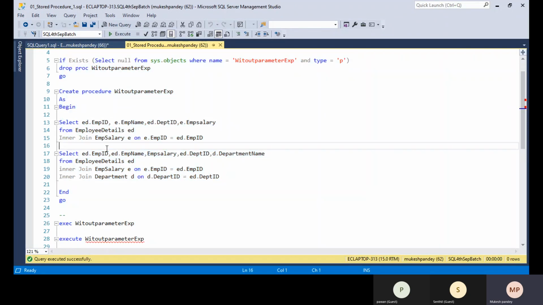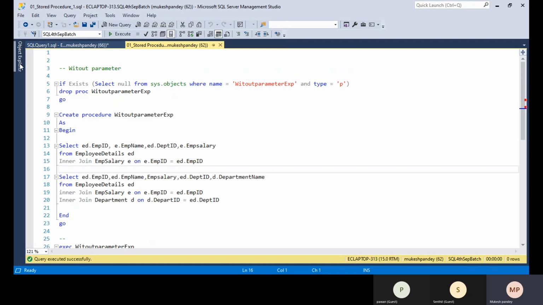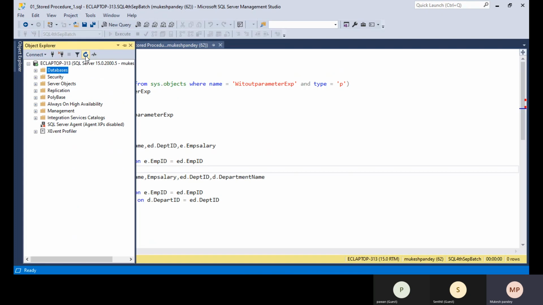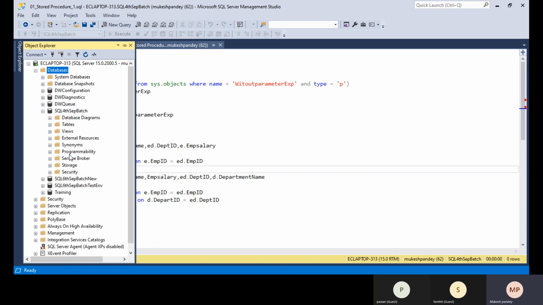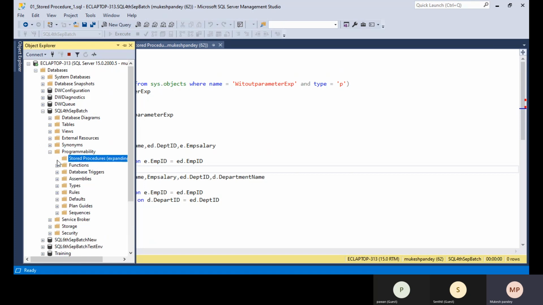There are two ways. You can go back to the database and refresh the database. Once the refresh is completed, you can click on the plus icon, and we have Programmability. Here we have Stored Procedures. Within the stored procedures, you can see the without-parameter stored procedure I just created. So this procedure is created here.